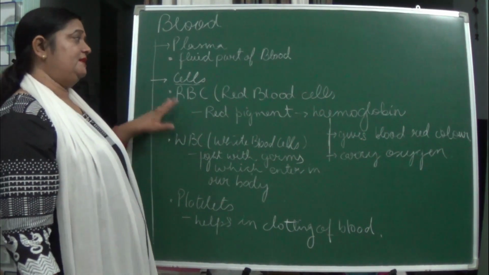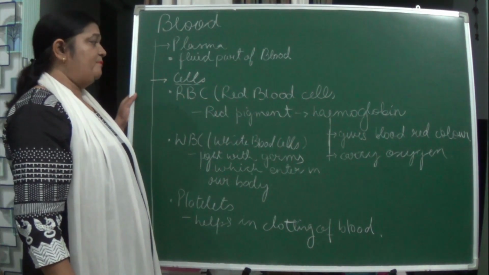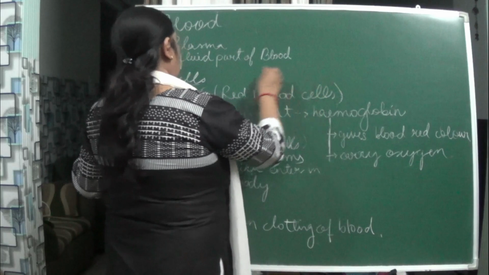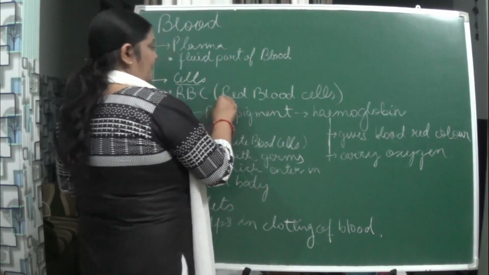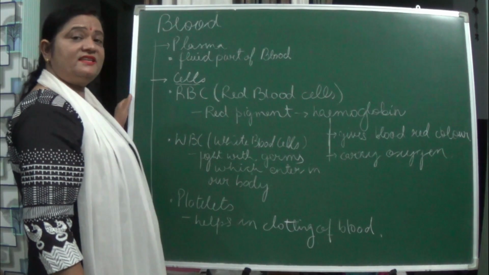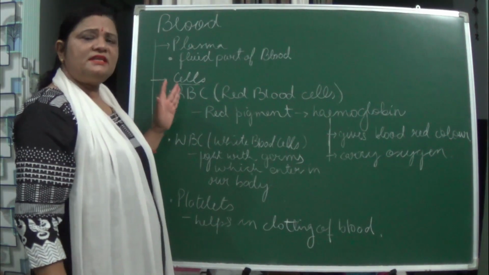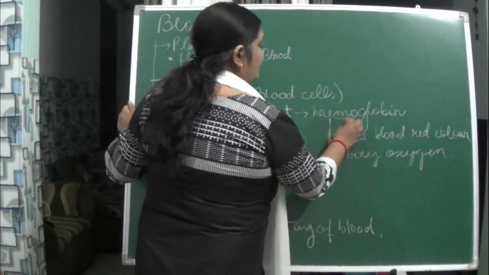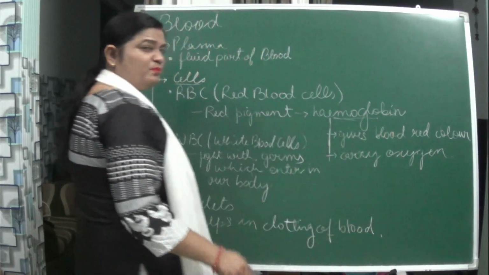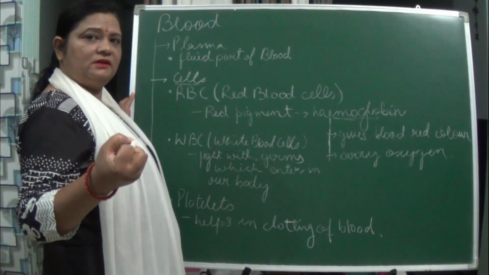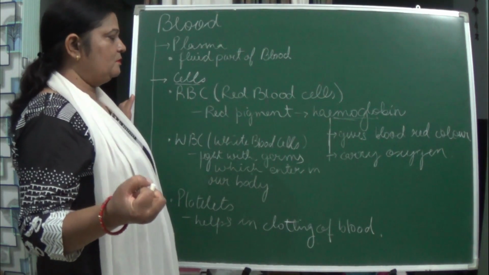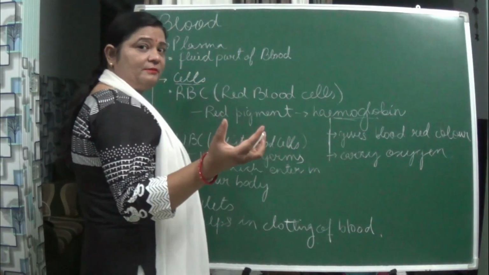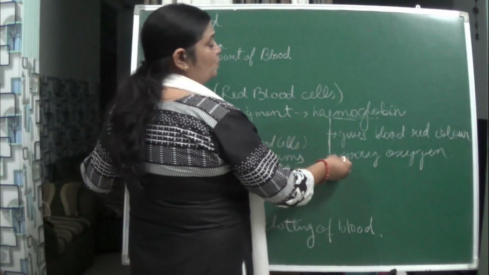When we are saying RBC, it means the red blood cells. These red blood cells are actually the oxygen carrying cells. Why am I saying this is the oxygen carrying cells? It consists of a red pigment known as hemoglobin. This hemoglobin is responsible for carrying oxygen to different parts of the body. And this hemoglobin only gives the red color of the blood which you see.